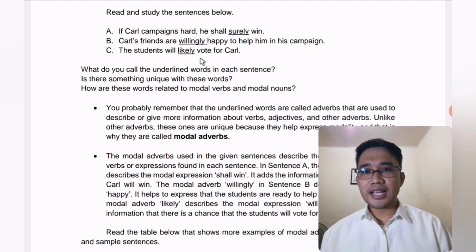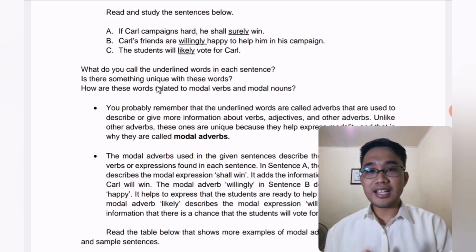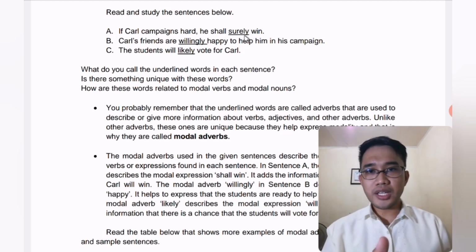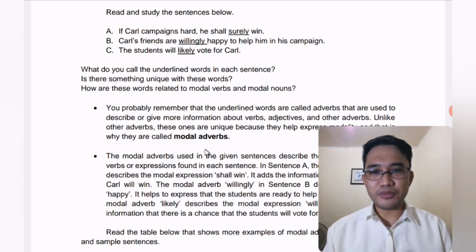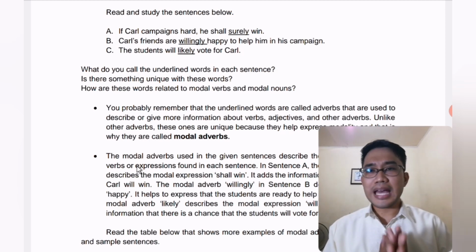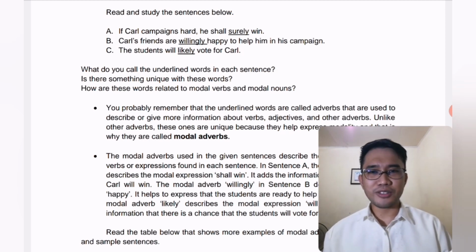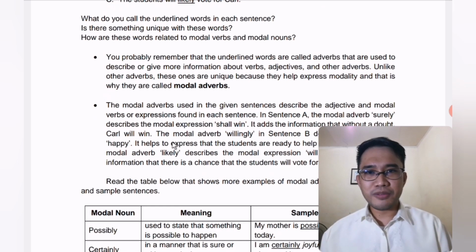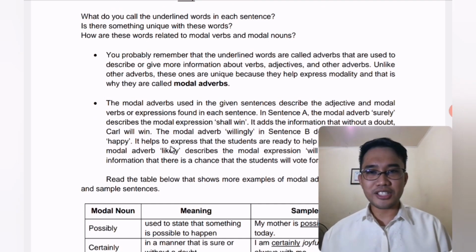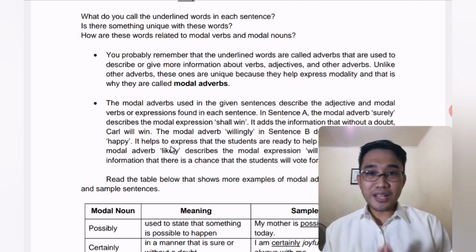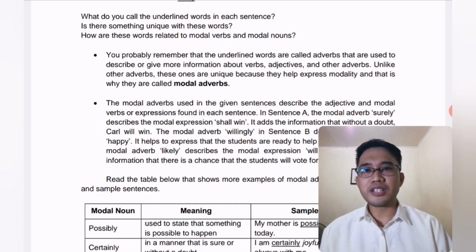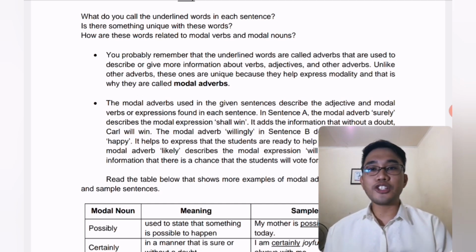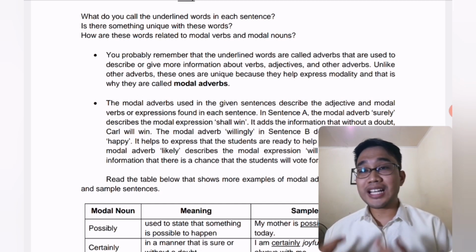The students will likely vote for Carl. The word likely is underlined. So surely, willingly, likely. These are called modal adverbs. Now, what are adverbs in the first place? Do you remember what adverbs are from your previous grade level discussions in English? Well, adverbs are words that are used to modify or to describe or give more information about verbs, adjectives, and other adverbs. Right?